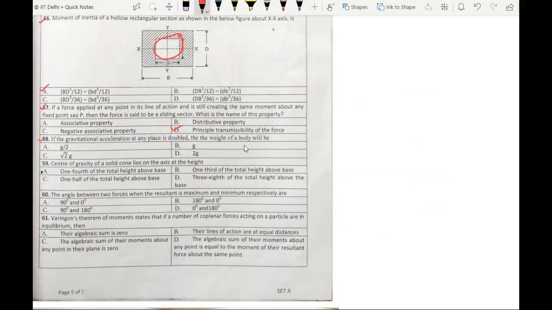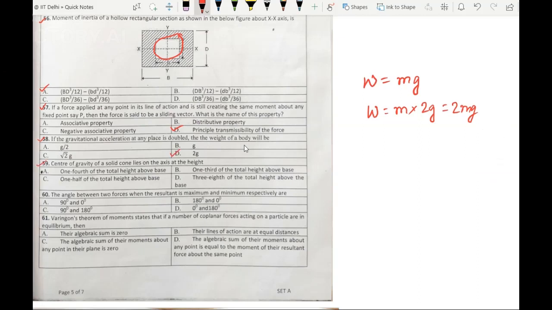Moving on to question number 58. If the gravitational acceleration at any place is double, the weight of the body will be, we know weight of the body is given as mass times acceleration due to gravity. Now if the acceleration due to gravity is doubled, then we can write m into 2 times g, which becomes 2 mg. So our answer is option D.